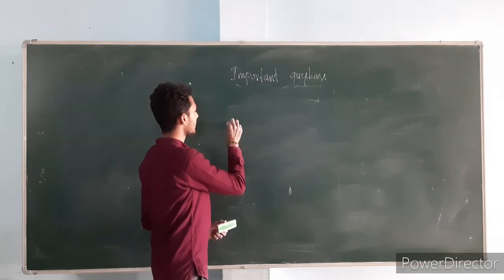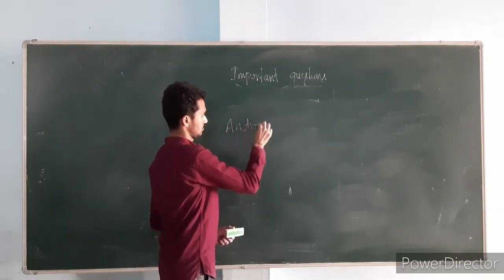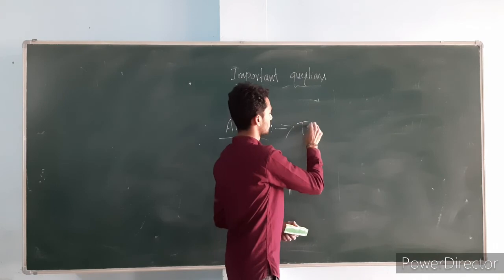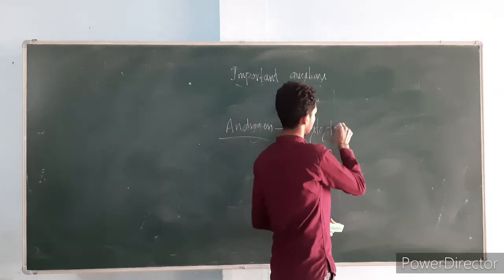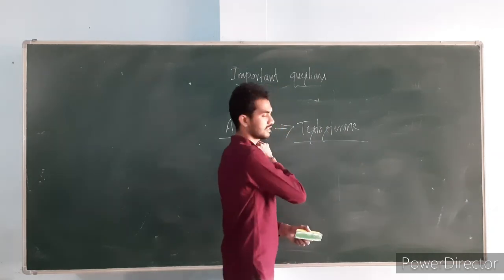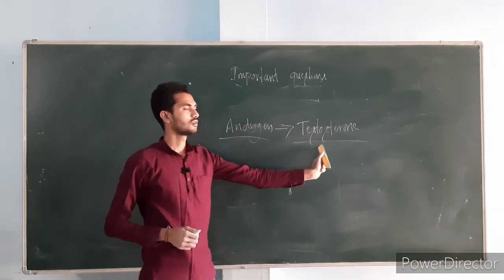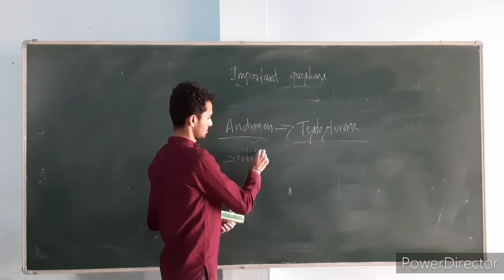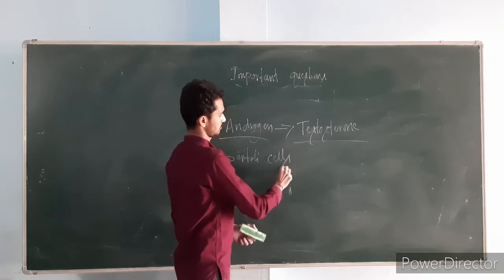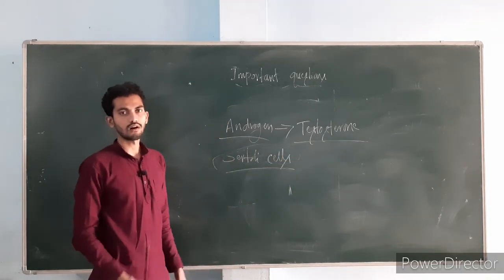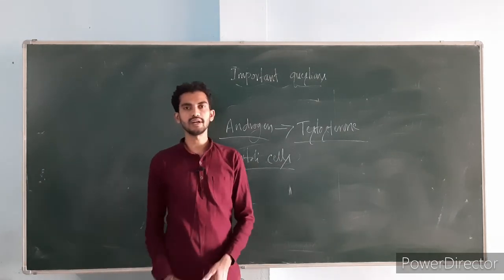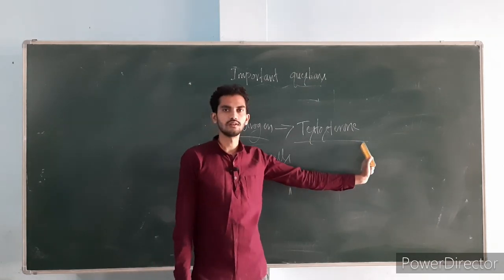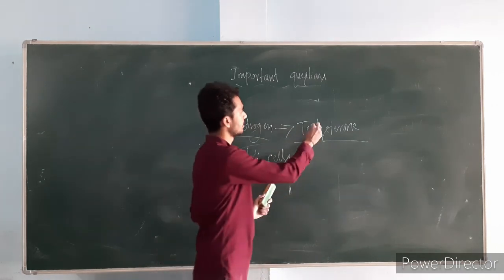A few more important questions: which is the male androgen? That is testosterone. So they may ask like this, which is the male sex hormone? That is testosterone. And what is the function of the Sertoli cells, or which cells will secrete the androgen binding protein? Sertoli cells. And which cells will secrete the testosterone, the male sex hormone? That is Leydig cells.